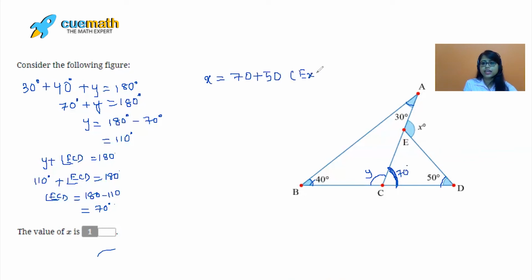Yes, hope everyone is clear. This was a very good revision of all the properties that we have learned so far: linear pairs, the angle sum property, and the exterior angle property. So I can say this is equal to 120. So the measure of x is 120 degrees. So I can write 120 degrees here.